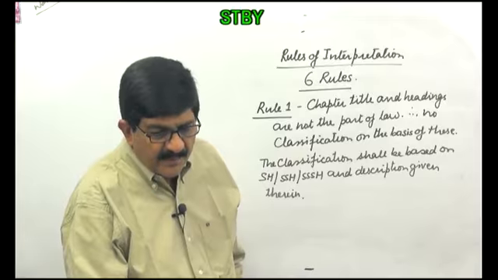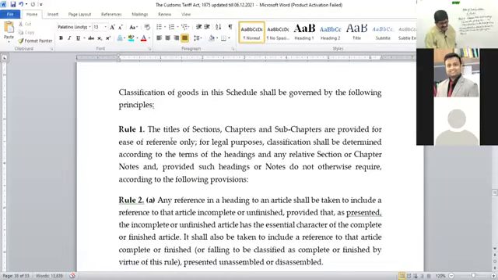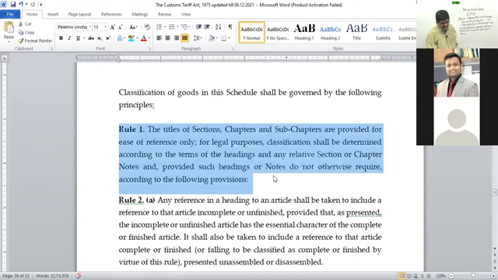Is it noted? Yes, sir. Now read this. Rule number 1. This is the title of section. Which section? In schedule itself, a number of sections are there. Chapters, sub-chapters are provided for the ease of reference only. In other words, they are saying these are not the part of law. For legal purposes, classification can be determined only on the basis of headings. Sorry, I have taken something wrong.